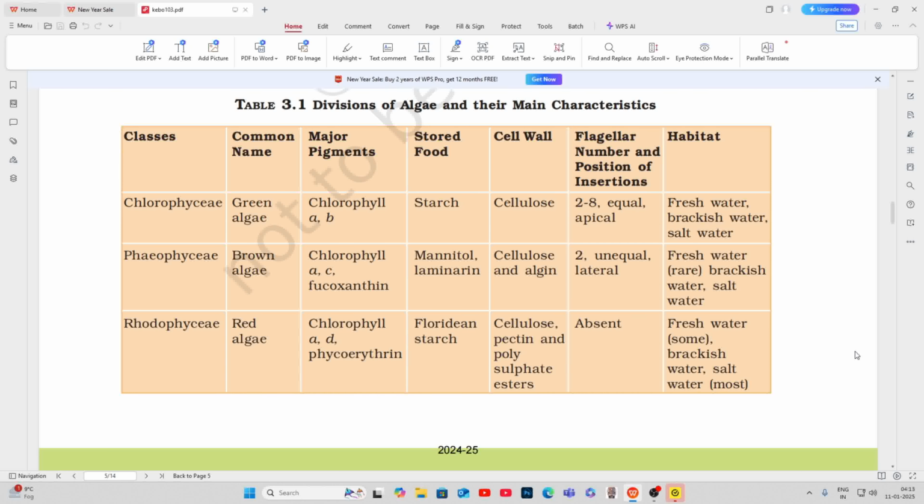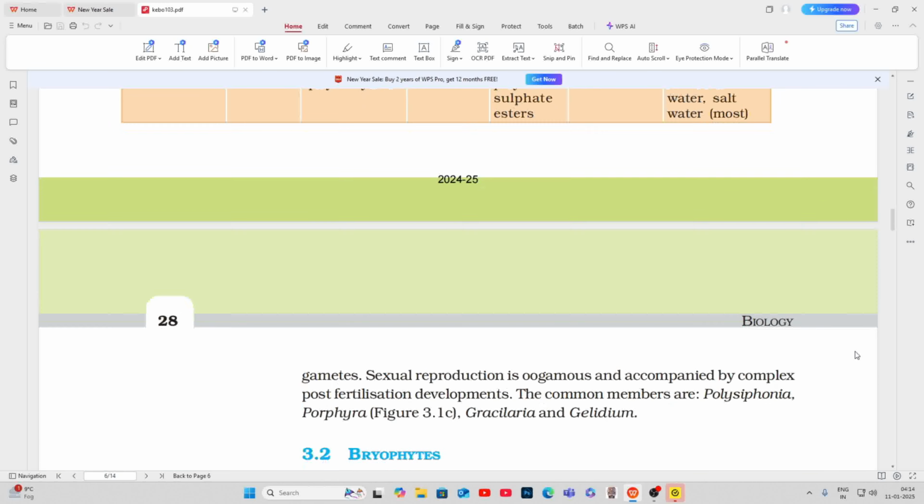Class: Rhodophyceae. Common name: red algae. Major pigments: chlorophyll a, d, phycoerythrin. Stored food: floridean starch. Cell wall: cellulose, pectin, and polysulphate esters. Flagellar number and position of insertion: absent. Habitat: fresh water (some), brackish water, salt water (most).